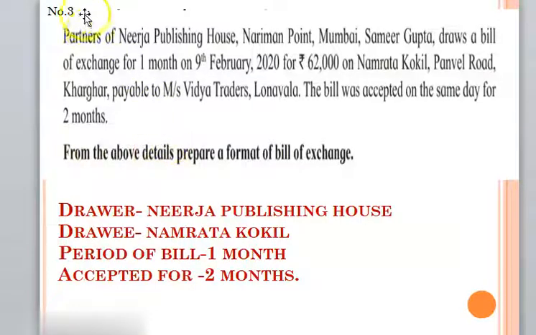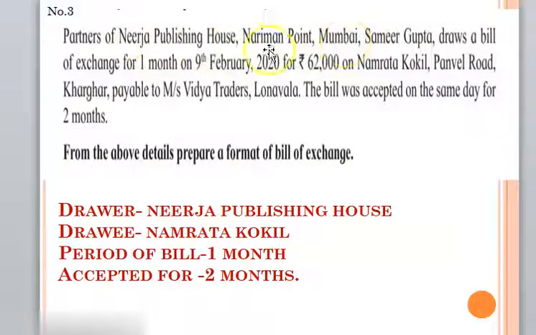Now let us see the second one also. Now see the next example here. Partners of Nirja Publishing House, Nariman Point, Mumbai, Samir Gupta draws a bill of exchange for 1 month. Who is drawing the bill here? It is Nirja Publishing House, Nariman Point. So this publishing house is the drawer.